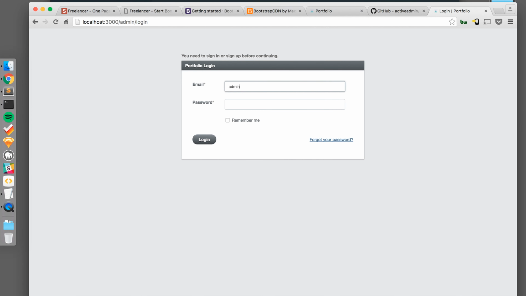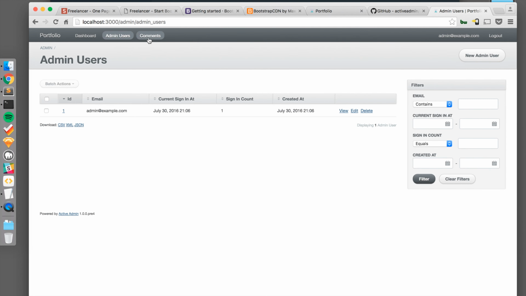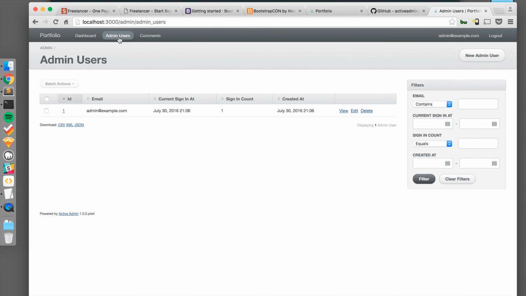Nice. So admin@example.com, and the password will be password, all lowercase. Nice. So you can see we have a very basic dashboard. We can manage admin users, comments. We haven't set this up yet, so this won't work, but you can see the interfaces here.